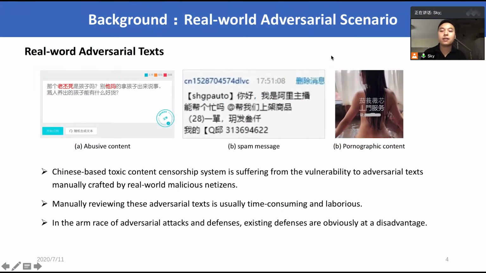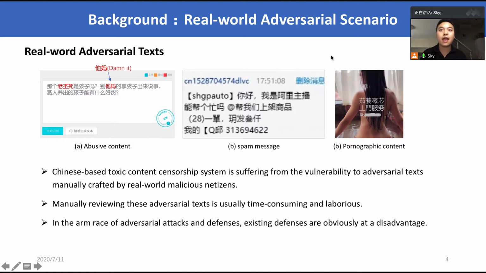However, it is reported that many deployed systems are now suffering from vulnerability to adversarial texts manually crafted by real-world malicious users. And this phenomenon is very common on Chinese online social media. For example, to make insulting comments evasive, malicious users may obfuscate some toxic words into variants, and these variants are visually similar to their original words but are able to effectively evade the detection.